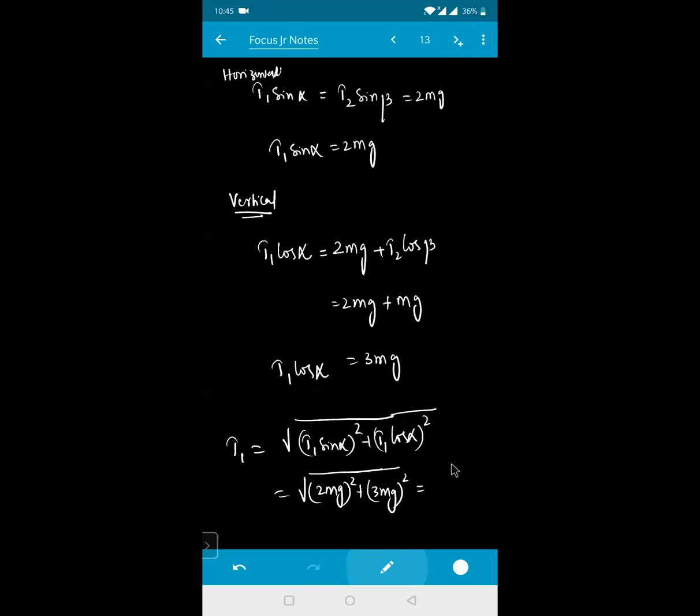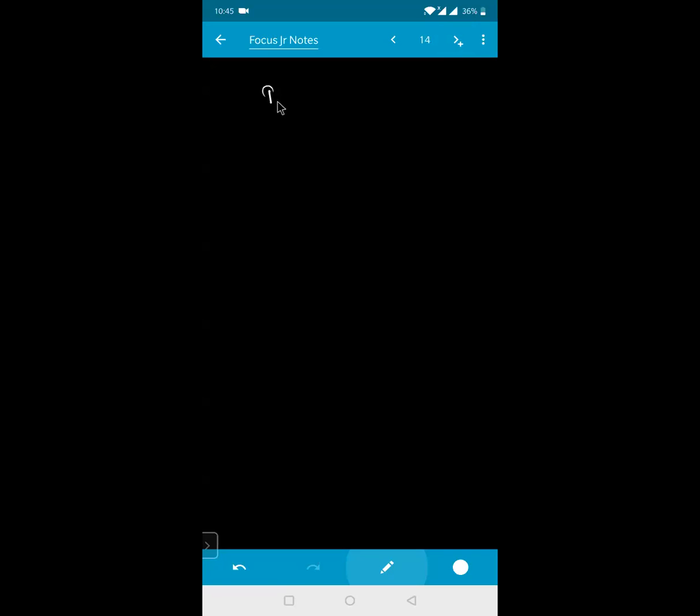So how much am I getting? Can anyone tell me? 3 square is 9, 2 square is 4. So 9 plus 4 is 13. So it is root 13 times mg. So I can write here right now, T1 is equal to root 13 times mg. So this is the value of your T1.